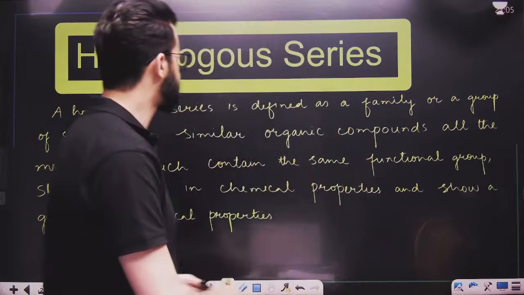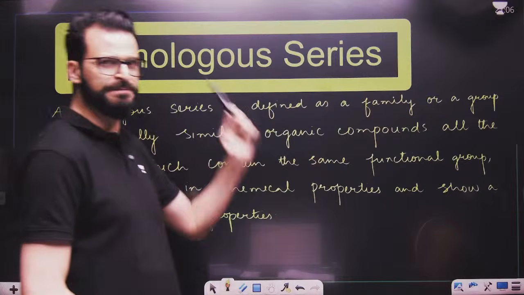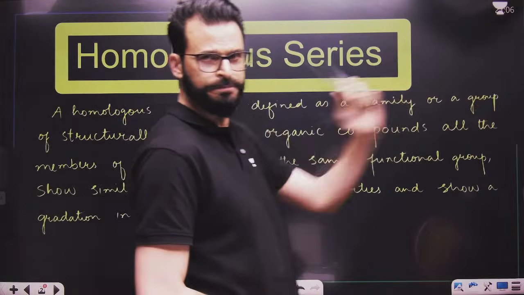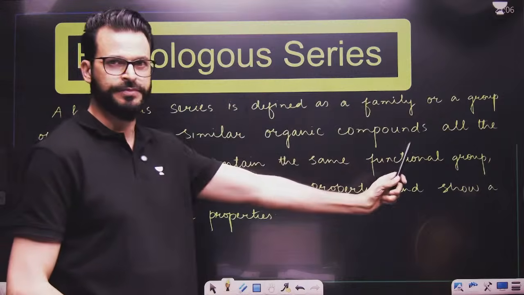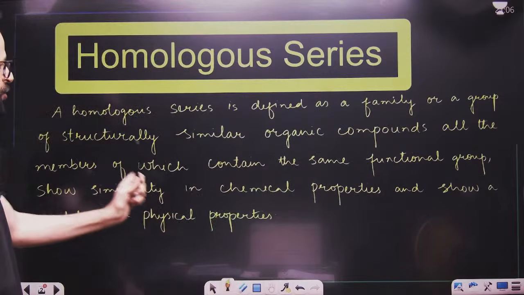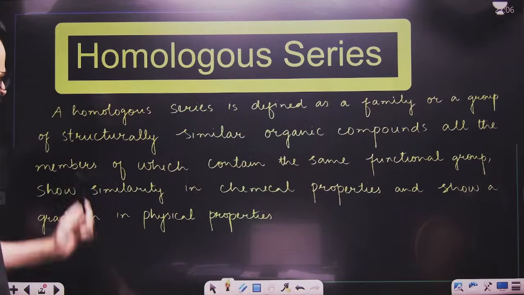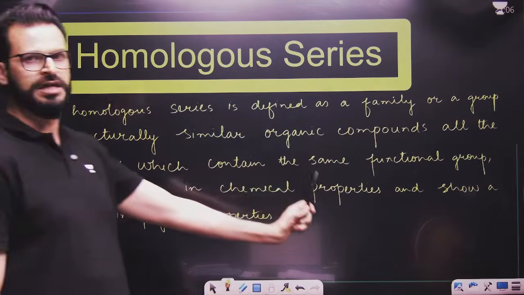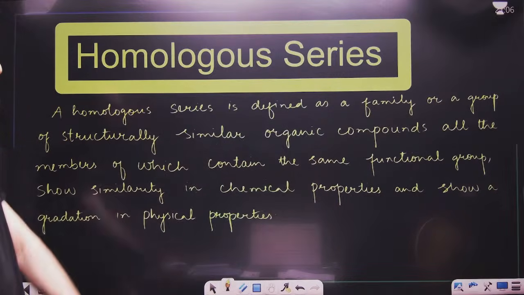Now have a look. What is homologous series? Homologous series is defined simply as a family or a group of structurally similar organic compounds, all the members of which contain the same functional group and the same general formula, and hence, as the functional group is the same, they show similarity in chemical properties. But yes, they can show gradation in physical properties.